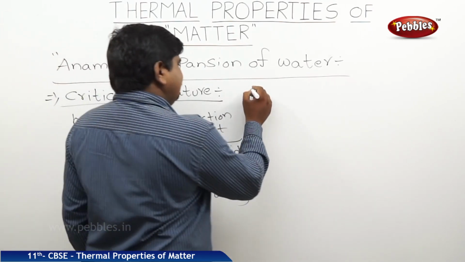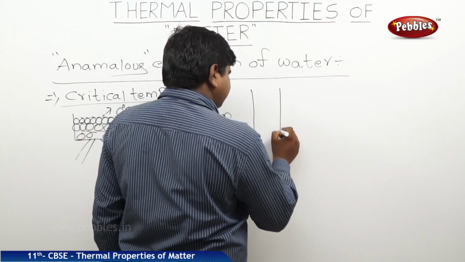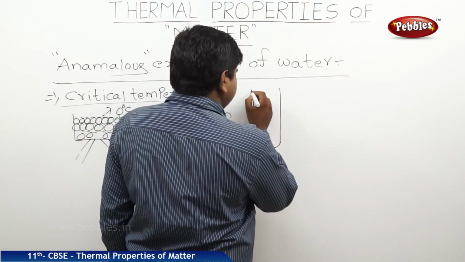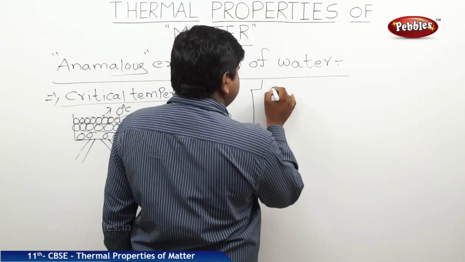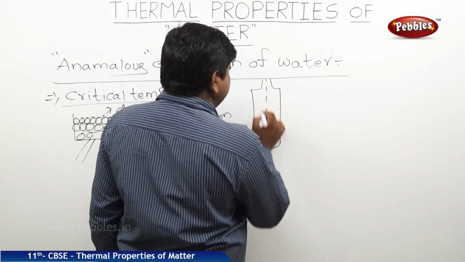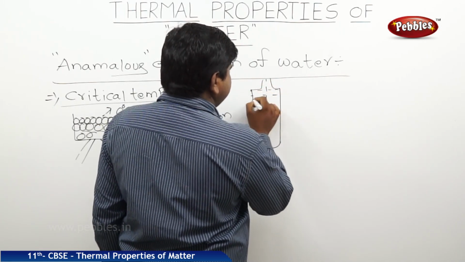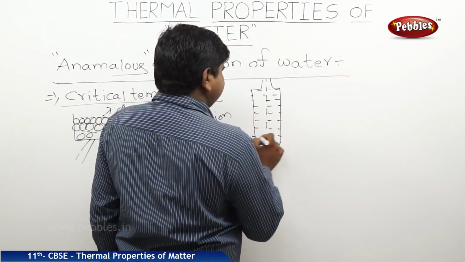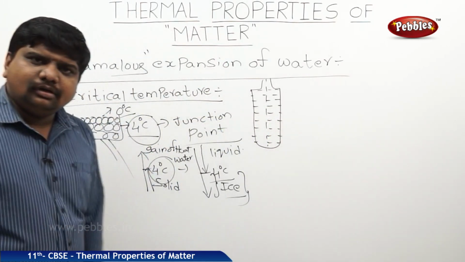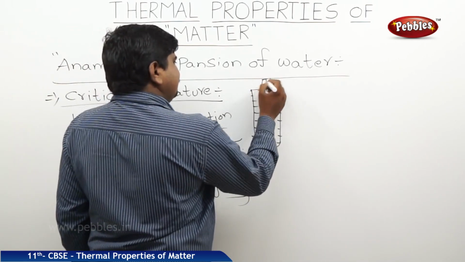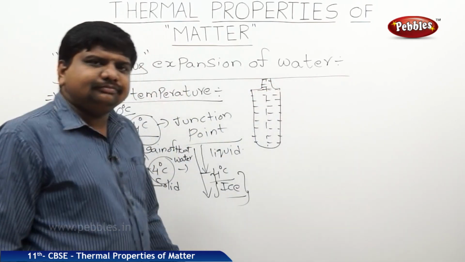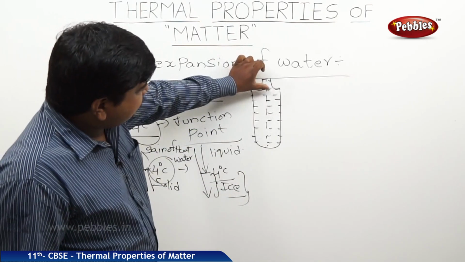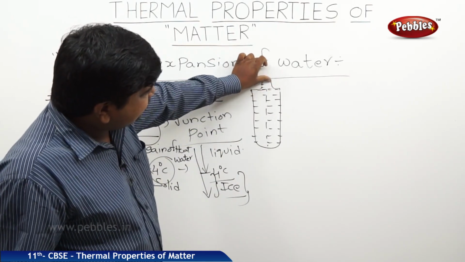Best example, take a bottle. Just try to fill this one with complete water without any gaps. The neck should be filled, or just keep the neck empty, up to this level.